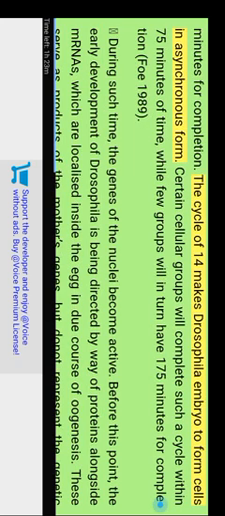Cycle 14 makes the Drosophila embryo form cells in an asynchronous form. Certain cellular groups will complete such a cycle within 75 minutes, while a few groups will take 175 minutes for completion. During such time, the genes of the nuclei become active.